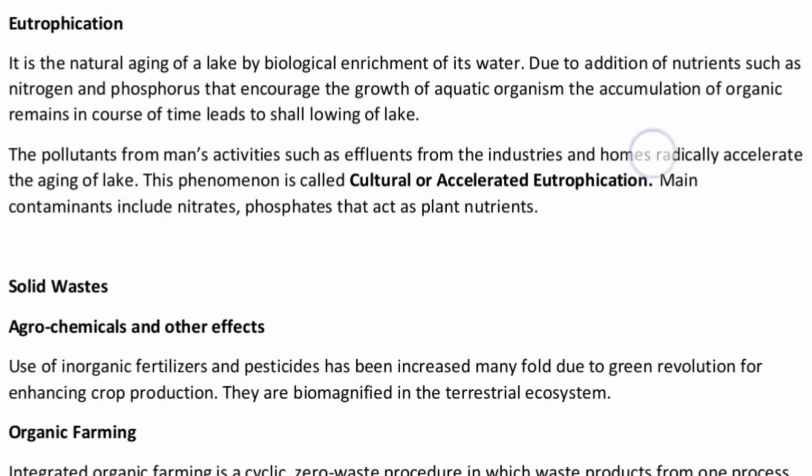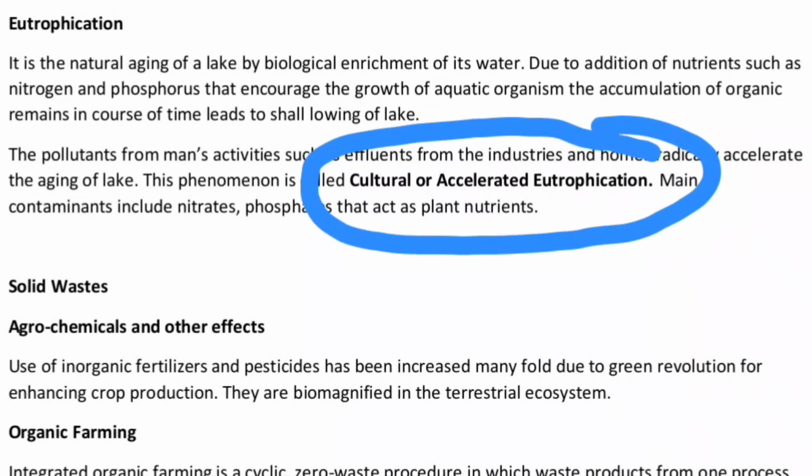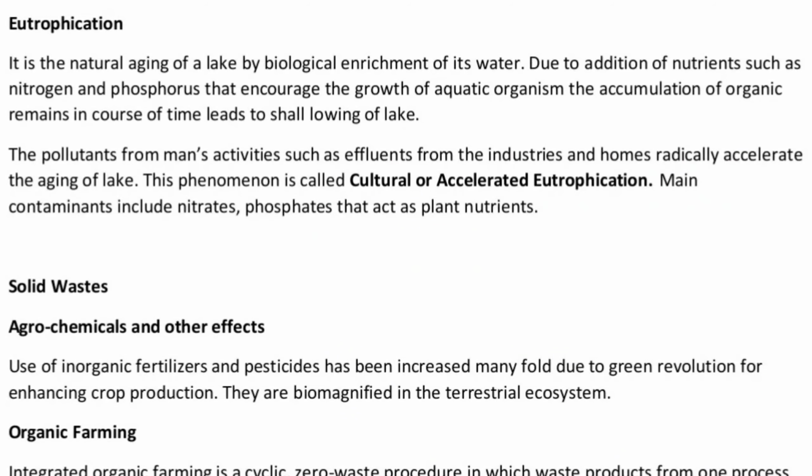This phenomenon is called cultural or accelerated eutrophication, which increases the nutrients in the lake because of the pouring of domestic waste, that is, sewage.